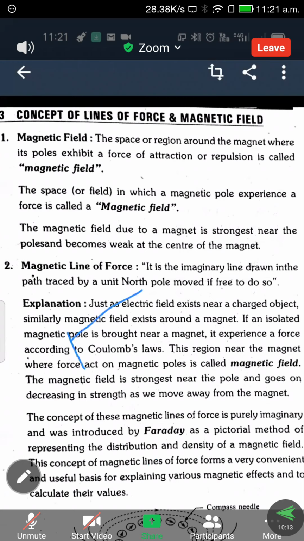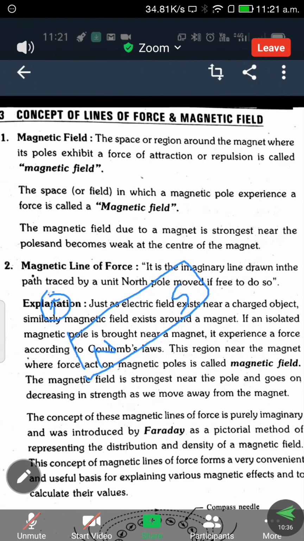Here we are placing a bar magnet with north and south pole, and a compass here. The compass always shows the north pole direction. There is a repulsion force between north pole and north pole, because of that the needle shows the upward direction.